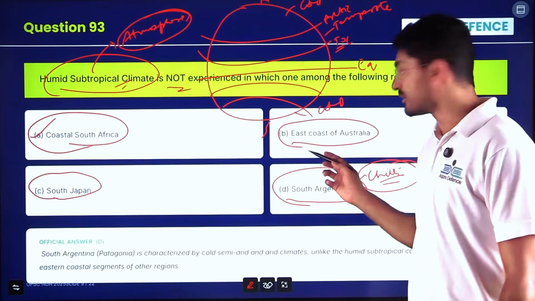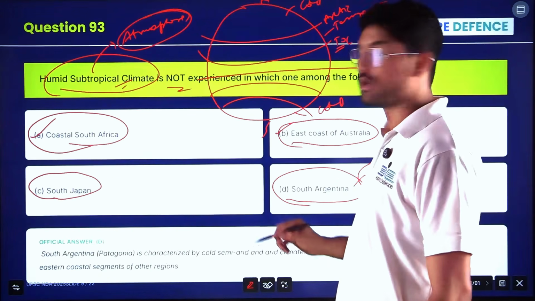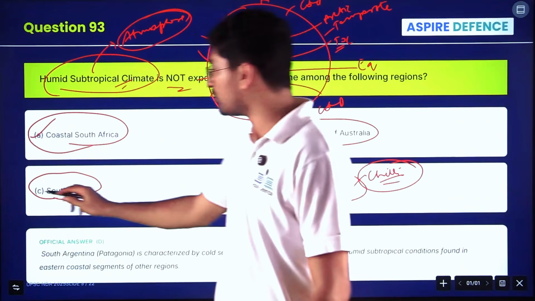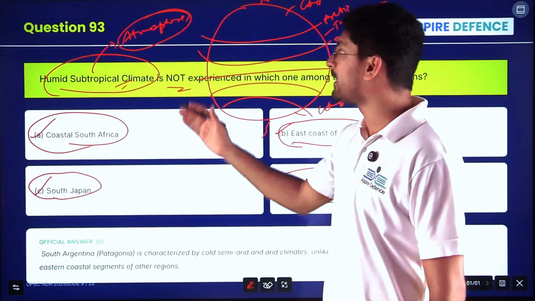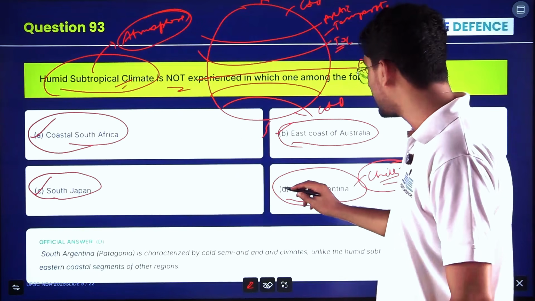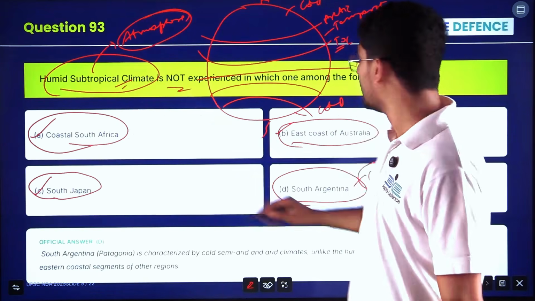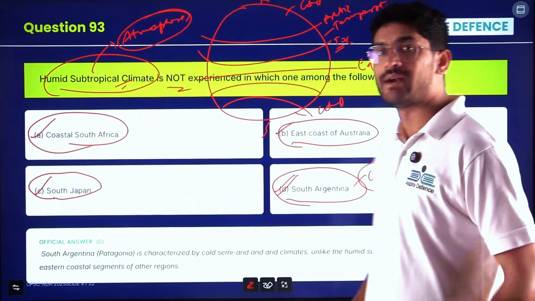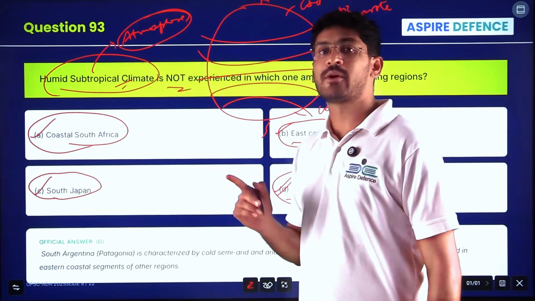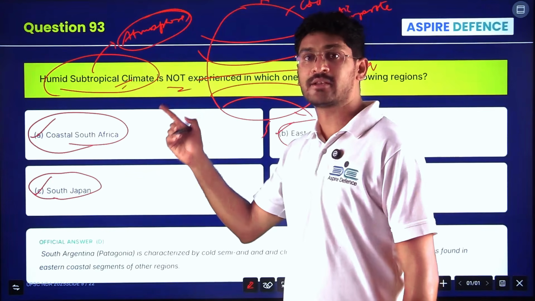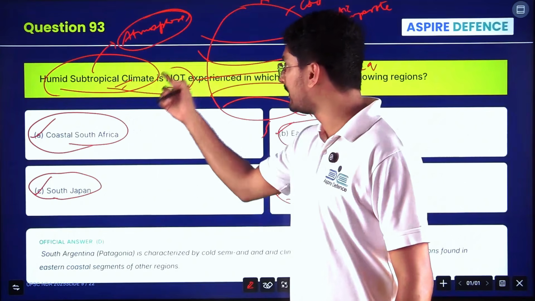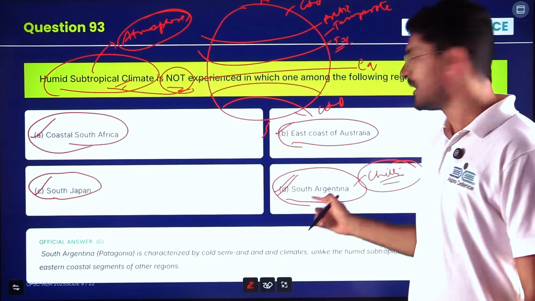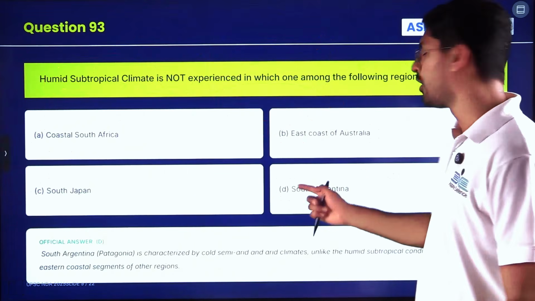East coast of Australia is also laden with moisture. This is also subtropical. South Japan is also subtropical. Southern Argentina is very dry but cold arid region, and this is not a humid subtropical climate. If you have an understanding of the types of climate and their characteristics, 1 or 2 questions' marks are yours. So humid subtropical climate is not southern Argentina. The answer is option D.